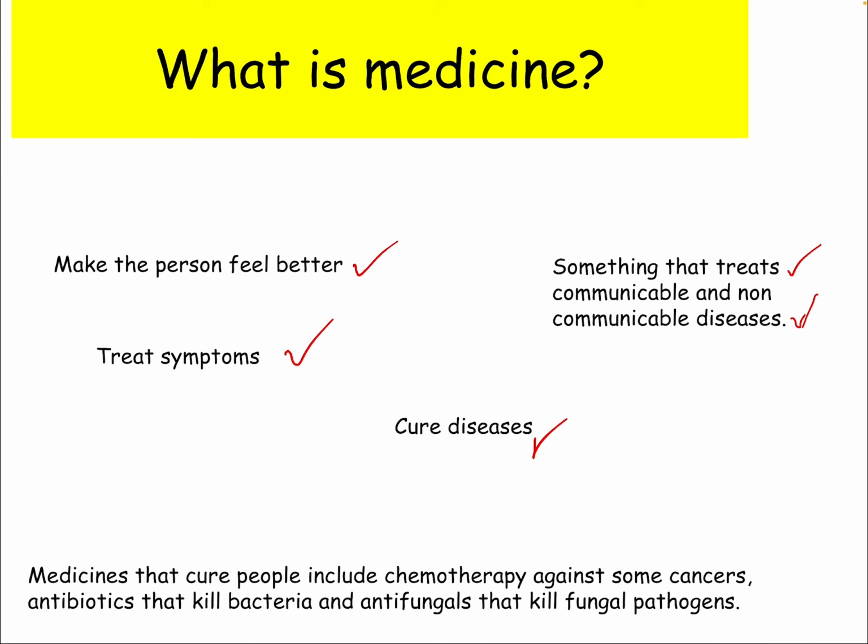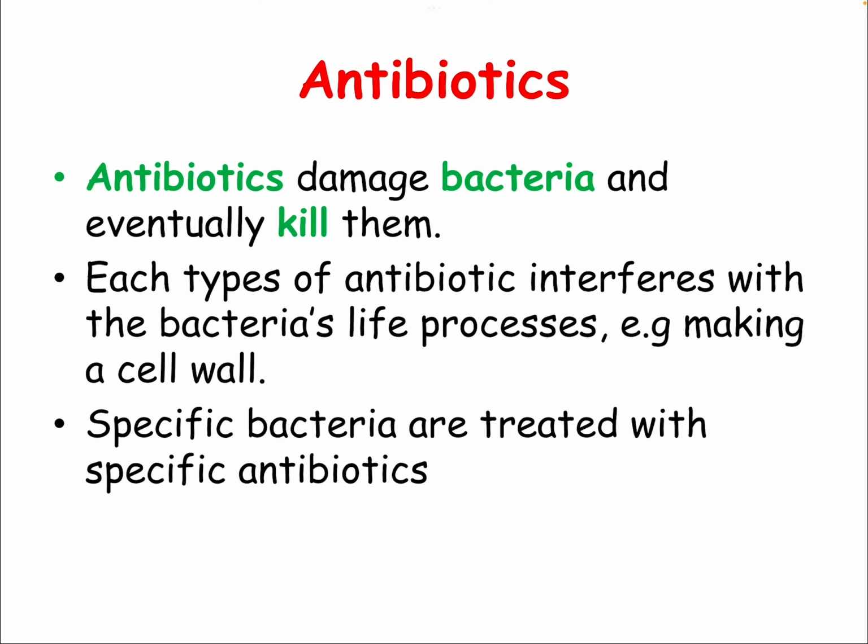Medicines that cure people include chemotherapy against some cancers. Antibiotics will kill bacteria, and antifungals will kill fungal pathogens. Okay, antibiotics. So you need to make notes as well where possible or where you think you need to. So antibiotics damage bacteria and eventually kill them. Each type of antibiotic interferes with the bacteria's life processes. Example, making of cell wall. So it interferes with that.